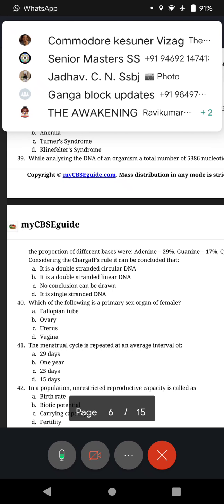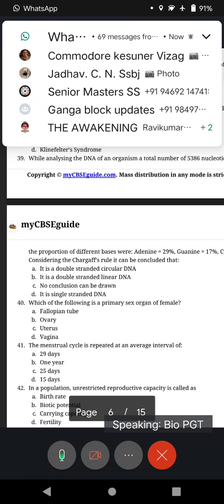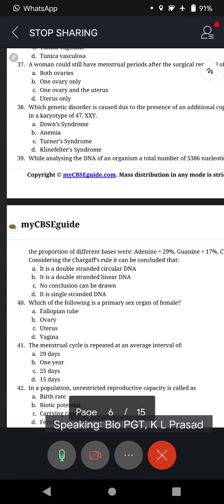We said base pair rule, and Chargaff said the number should be the same. Since here different percentages are there, it is not a double helix. So, we can conclude that it must be a single-stranded DNA molecule. Okay?